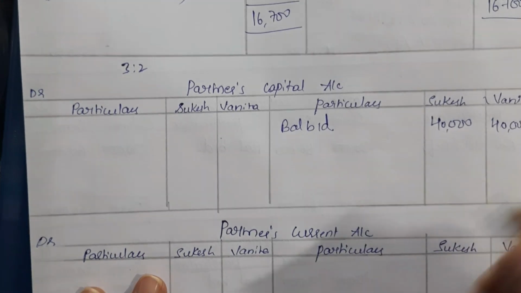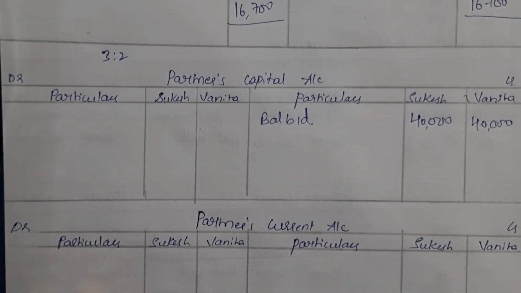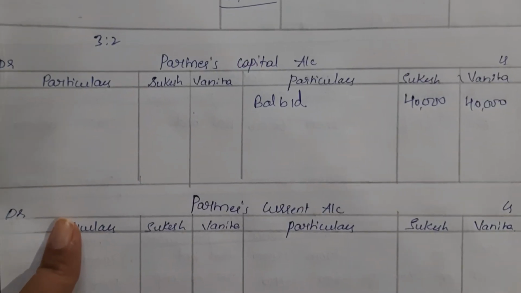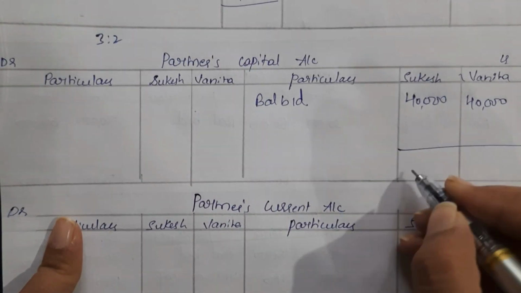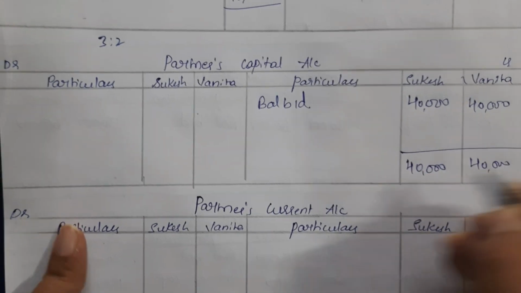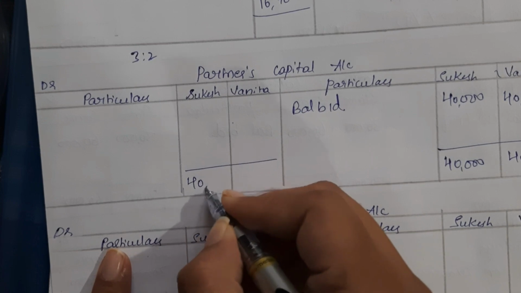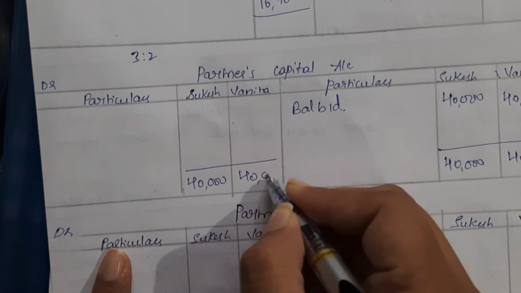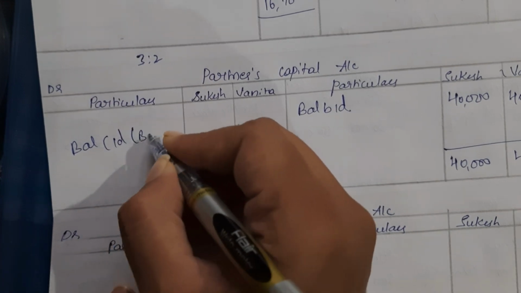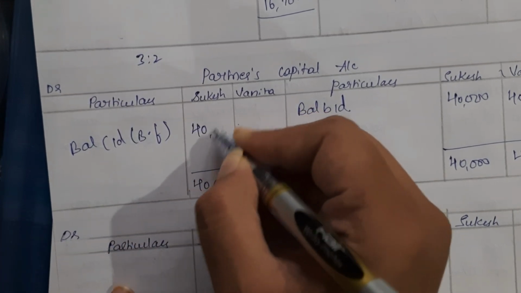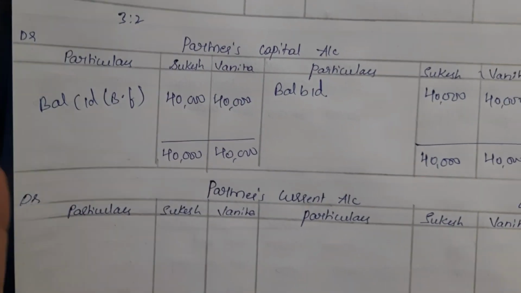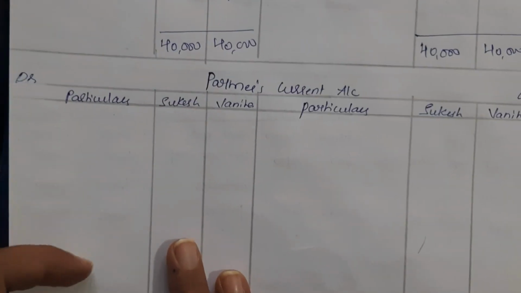Okay, other than this there is no additional capital given in the question, there are no permanent drawings given in the question. Okay, so only one entry would appear here, 40,000. Okay, and the balancing figure or balance carried down will also be the same, right?